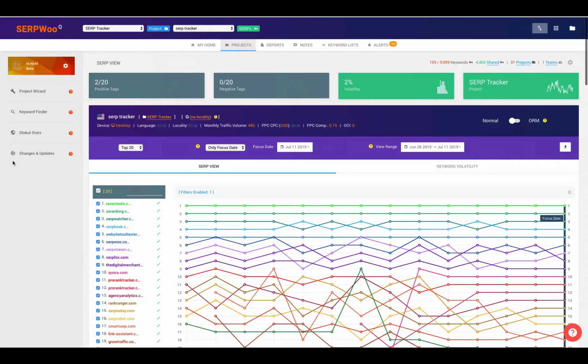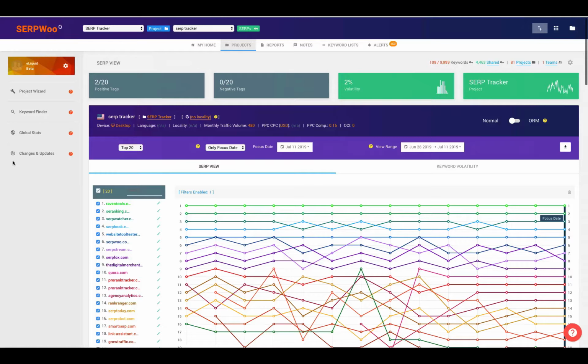So if you compare this to something like Mozcast or Algoroo, there's a lot of other people that kind of have this volatility or weather or Google algorithm update type features. Usually with a lot of those, you have to wait until the next day to see what happened on the day that you're inquiring about. So if there was an algorithm update today, a lot of those tools you would have to look at the data tomorrow to get a complete sense of what happened today.